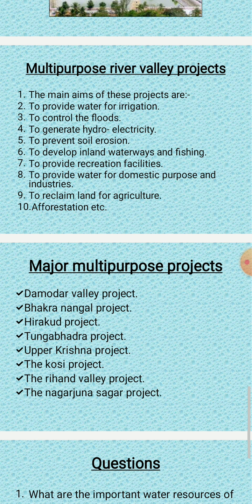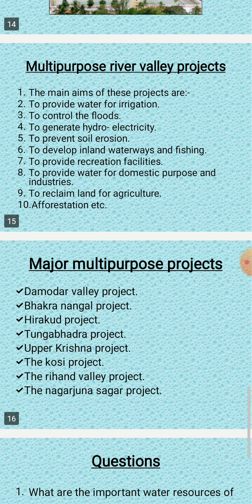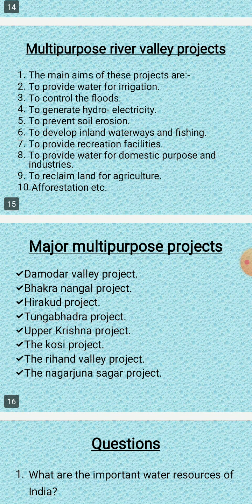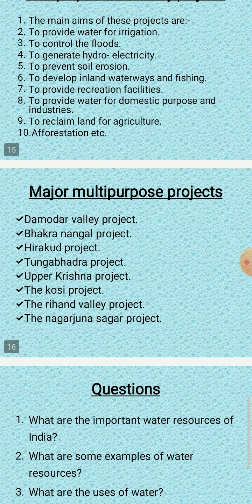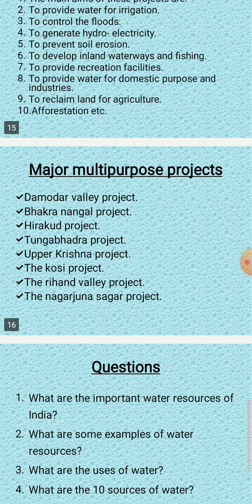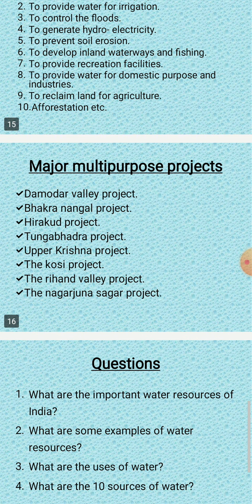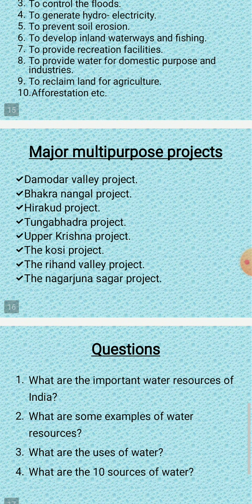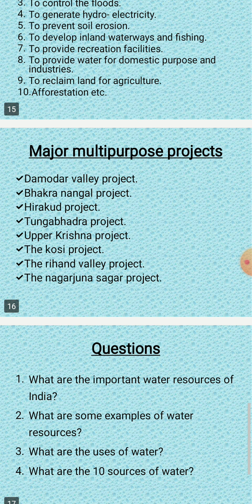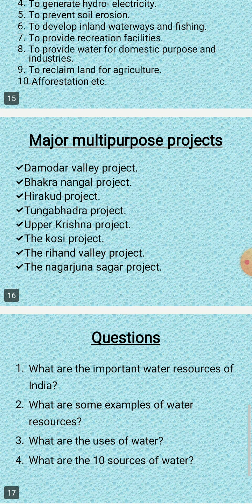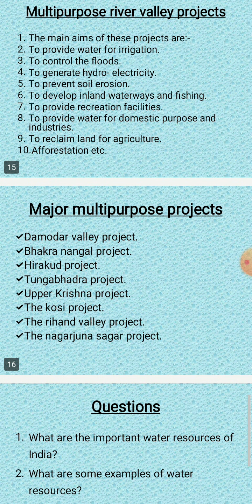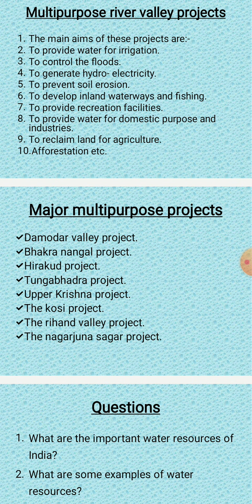Now let us come to Kosi river. The river Kosi was called the sorrow of Bihar. I've already explained, the sorrow refers to flood. It causes flood in Bihar, destruction of life and property. So, Government of India is taking much care to build dams in all the places to control the flood. Flood control, irrigation, electricity are the main aims of Kosi project.